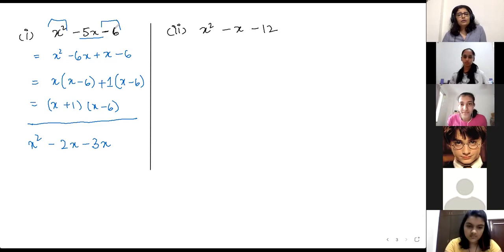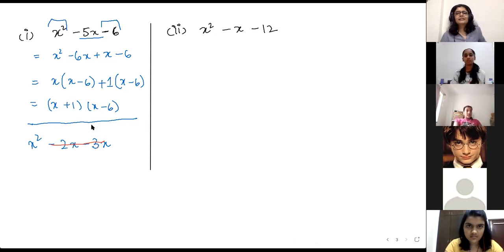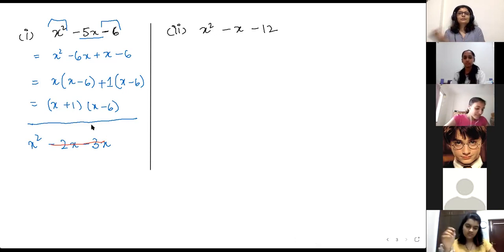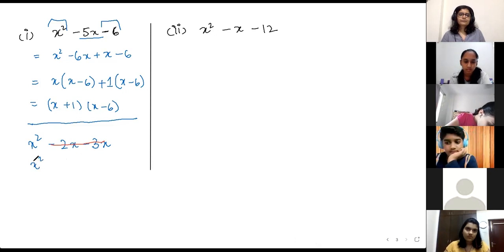So what other alternatives can you consider, Swayam, in this case? -2 -3 is not working. So what else could it be? The other way, like -3x and -2x. -2 -3 or -3 -2 is the same, right? Like 2 + 3 is the same as 3 + 2. So you have to choose different numbers only. So what other numbers can you choose?